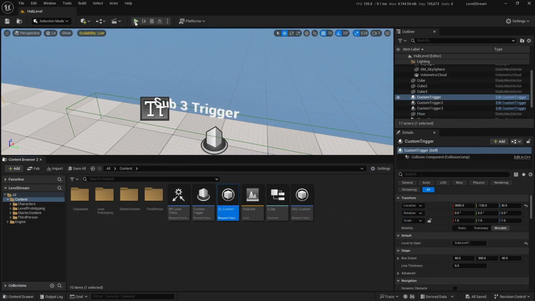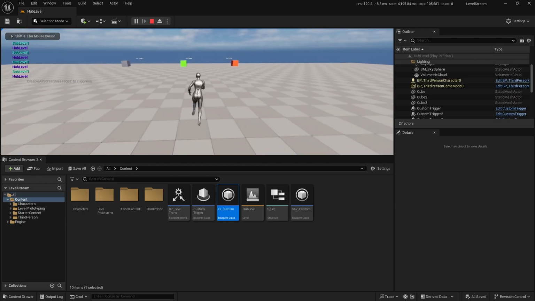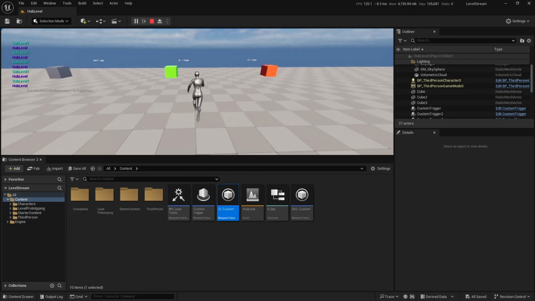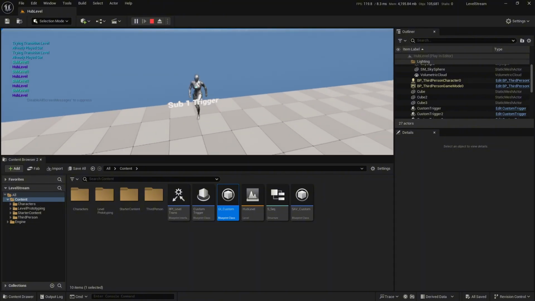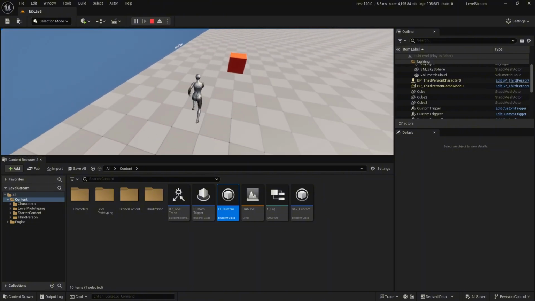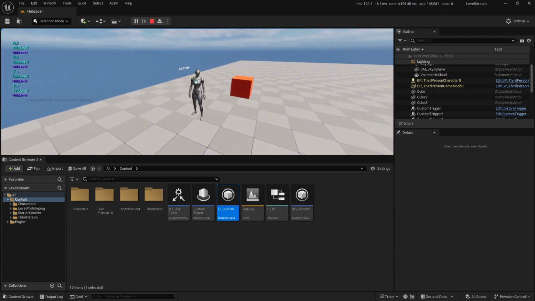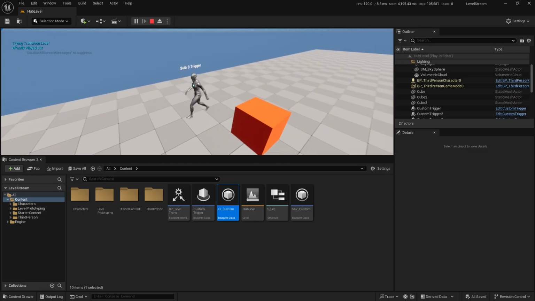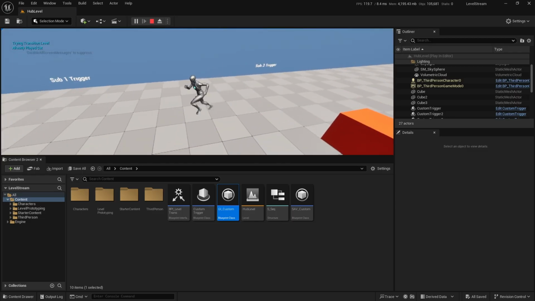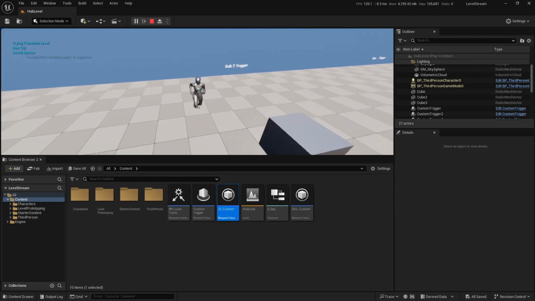Compile, save that. I'm going to press 1 and press my debug key 2. We see that our hub level has still saved, right? Since I loaded the game with my debug key 2, our first trigger has already saved, so it's not going to play that cutscene again. Now we go into the second cutscene. It's going to try to play the new one. And when I press my debug key, we see that we now have 2 elements inside of that map. And it's not going to play that cutscene again, because we've already played it. And same thing when we walk over this one, it's going to play it for the first time.